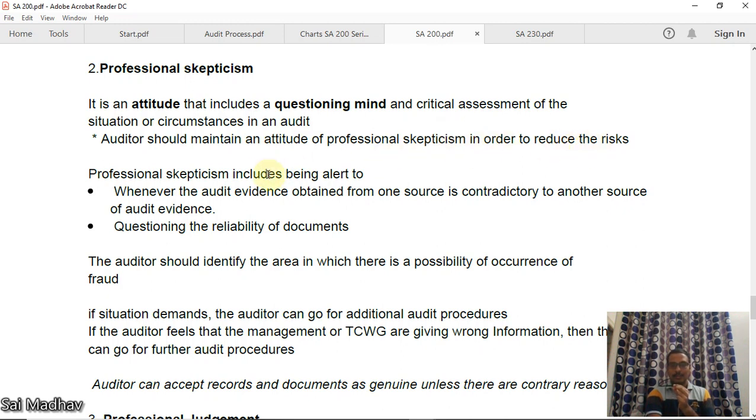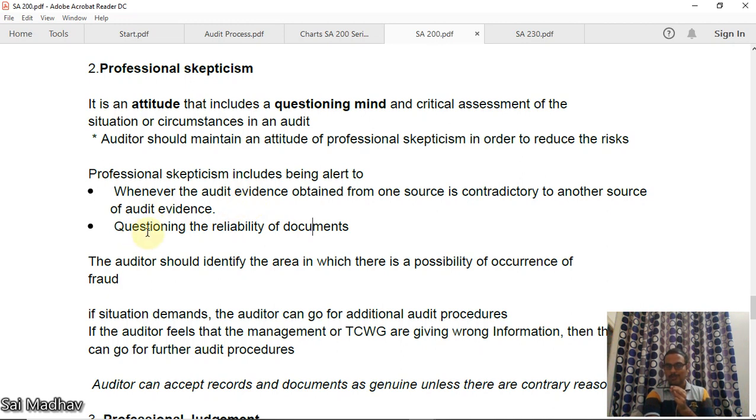Professional skepticism includes being alert to whenever the audit evidence obtained from one source is contradictory to another source of audit evidence. Okay, so you have got evidence from one source and another source is saying some other thing, then you should be alert to conditions. There is something wrong here.